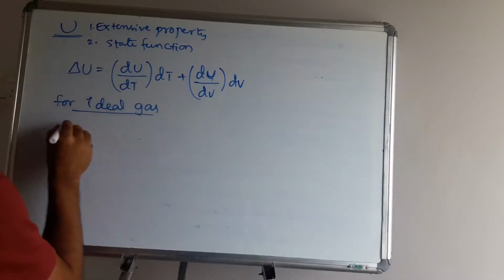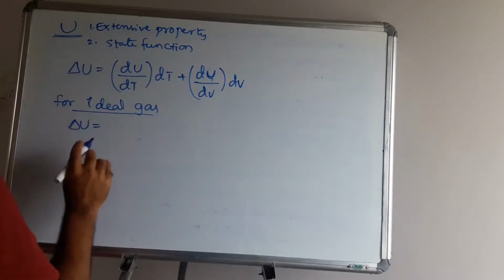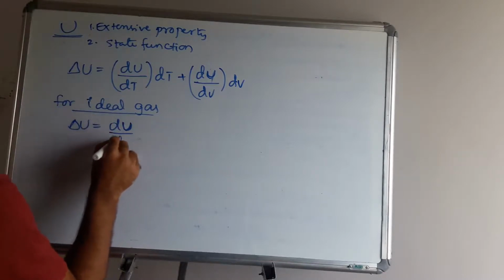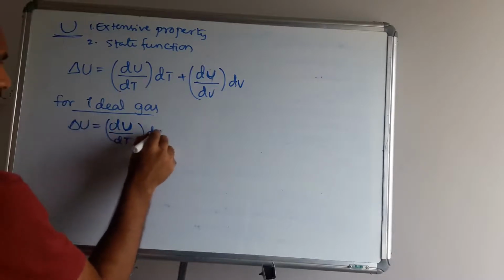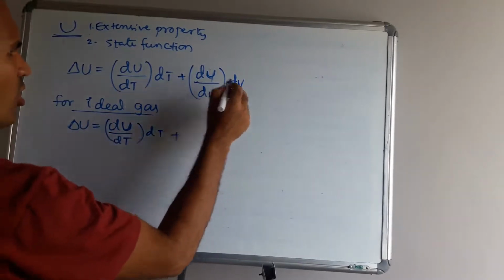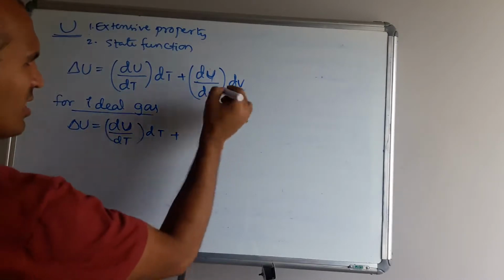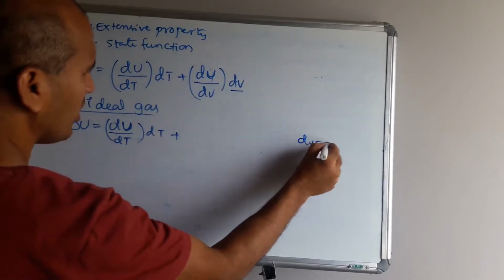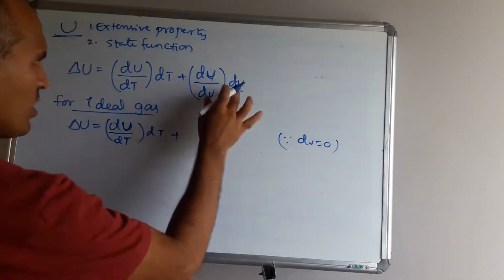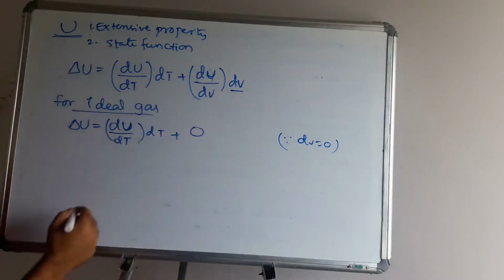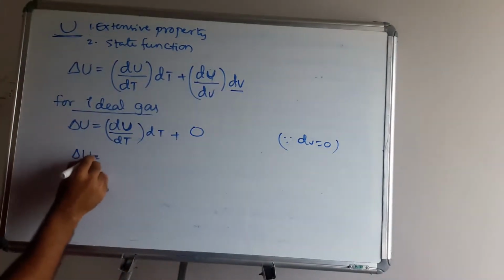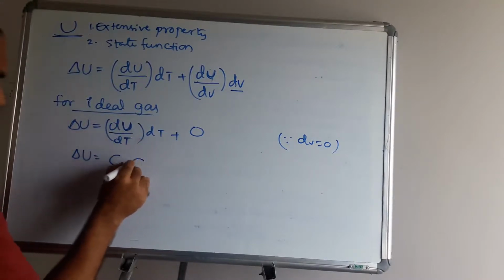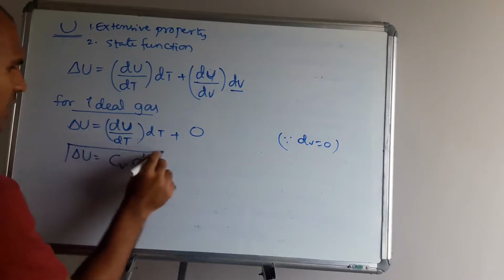So delta U is equal to (dU by dT) into dT plus the volume term. The volume change for ideal gases is negligible, that is constant. Therefore dV is equal to 0 for ideal gases. 0 into something is 0. Therefore, delta U is equal to this part, dU by dT is nothing but Cv, into dT. This is the formula for ideal gases.